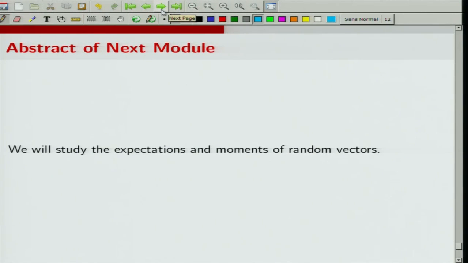Now, before I conclude, let me give a summary of the next module. In the next module, we will study the expectations and moments of random vectors.